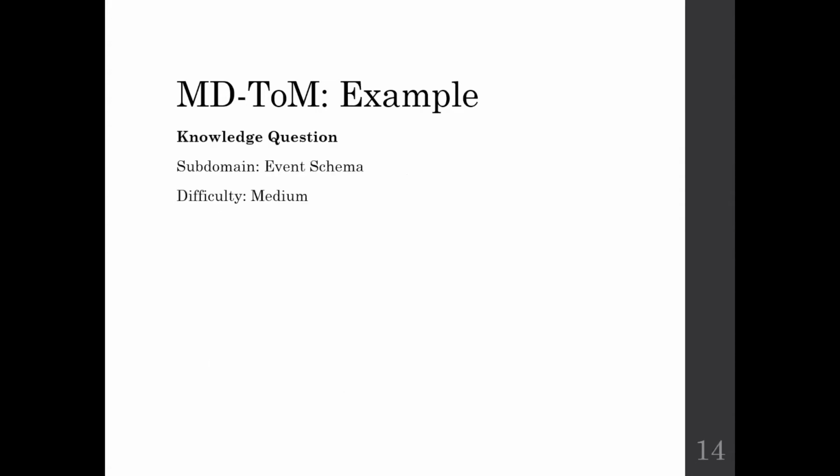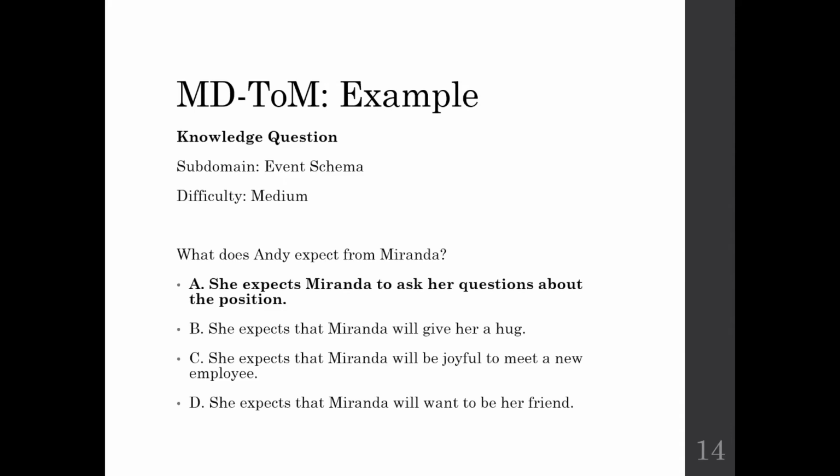So the next question is an example question of the knowledge subdomain, and the subdomain is the event schema. Here an example question is, what does Andy expect from Miranda? And the correct answer is she expects Miranda to ask her questions about the position.